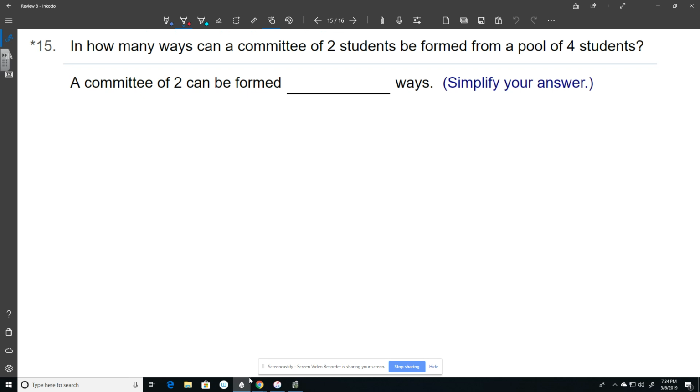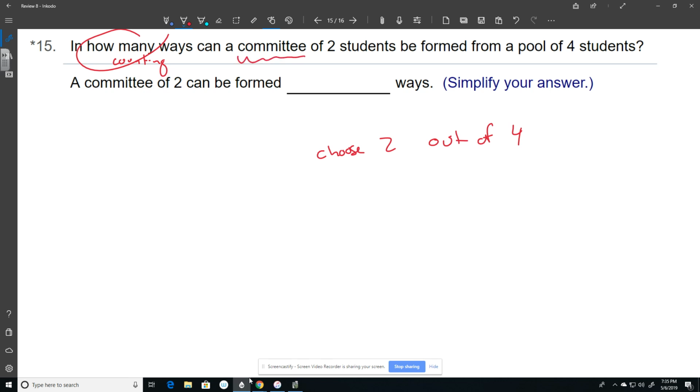All right, 15. In how many ways, if you haven't noticed already, counting problem, that's your key word. In how many ways can a committee of 2 students be formed from a pool of 4 students? So I'm choosing 2 students out of 4, and I'm choosing a committee.